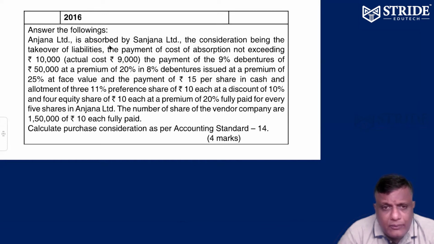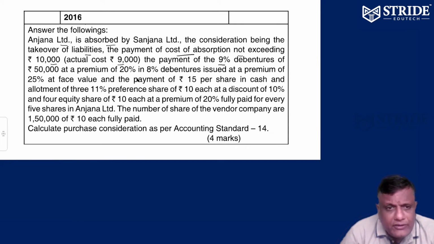Answer the following. Anjana Limited is absorbed by Sanjana Limited. So this company is going to be taken over by Sanjana Limited. The consideration is that all the liabilities are to be taken over. The cost of payment of consideration is not exceeding 10,000 rupees. Actual cost 9,000, maximum 10,000 is the cost of payment of consideration.